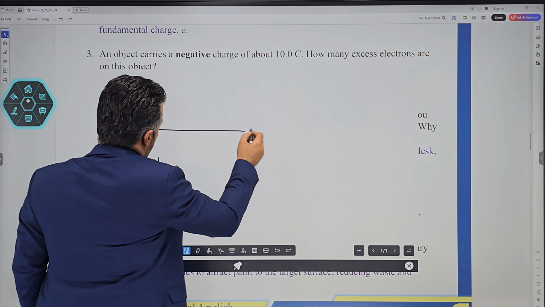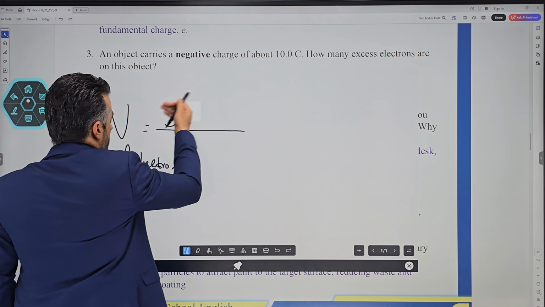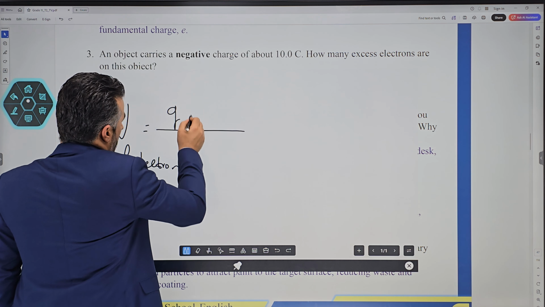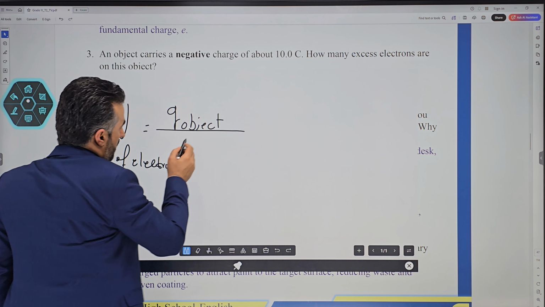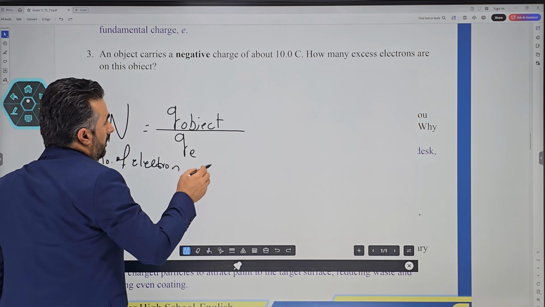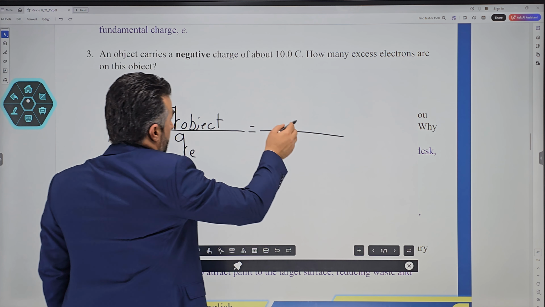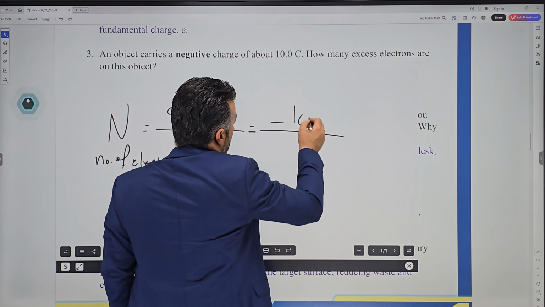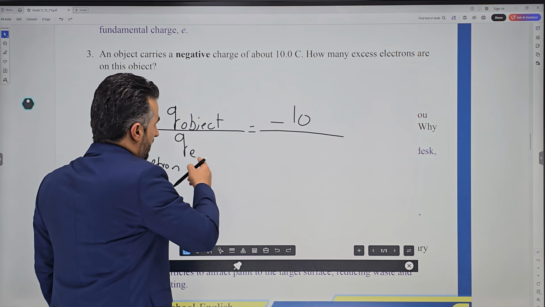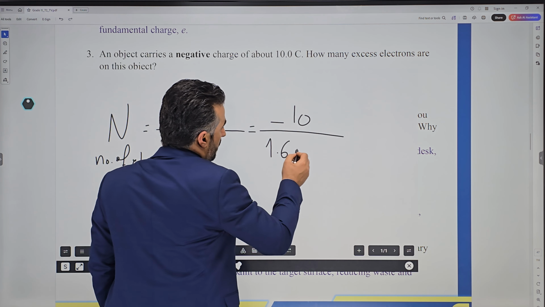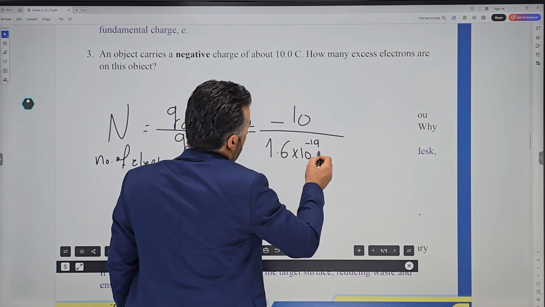The charge on the object, Q on object, divided by the charge of an electron. Let's say an object carries a negative charge of this much, negative 10 coulomb of charge, divided by the charge of an electron, 1.6 times 10 to the power negative 19.